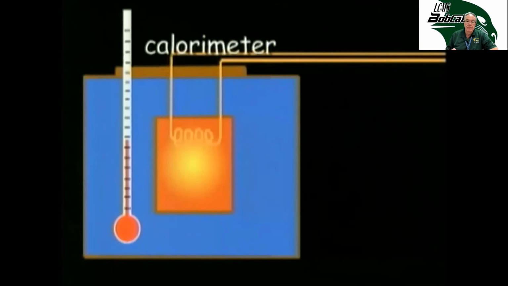Basically, it is made of 2 chambers, one inside the other. The outer chamber holds water. The inner chamber is where the food sample is burned. The temperature of the water in the outer chamber is measured before and after the sample is burned. Then the difference in temperature is multiplied by the amount of water to determine the calories of heat given off.